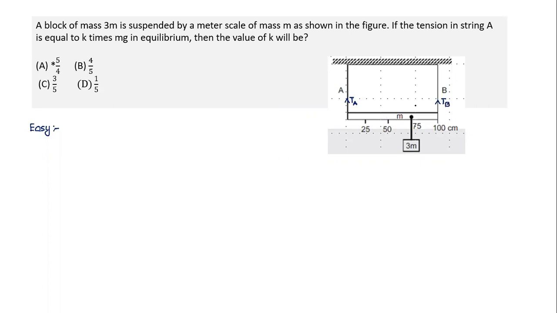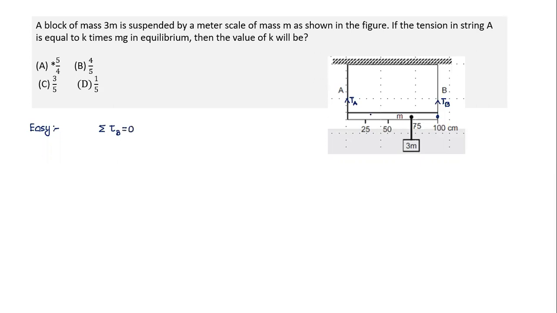In case of rotational equilibrium, we'll have three equations: summation of forces in y direction is 0, in x direction is 0, and torque about any point is 0. Since we have to find TA, the easiest method is, of course, to take the torque about B as 0. In that case, TB will not come into the equation. So you can easily solve this question by taking the summation of all torques about point B equal to 0.